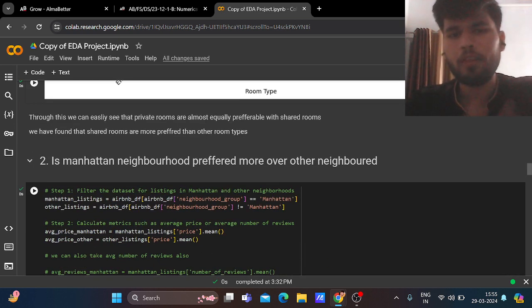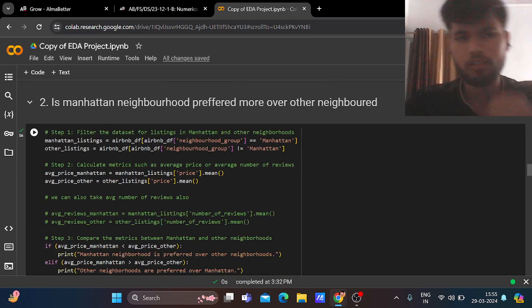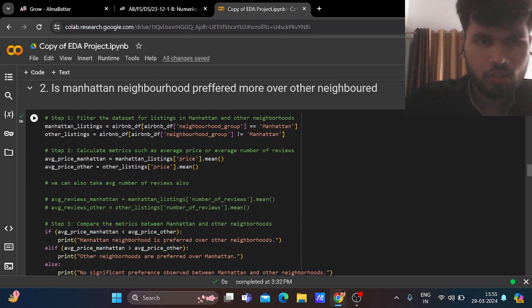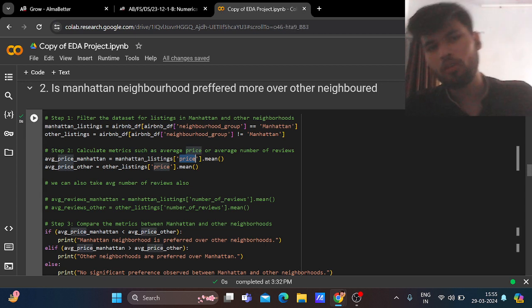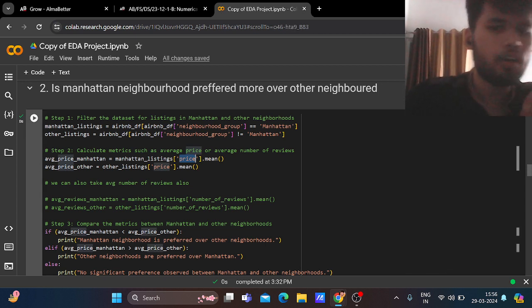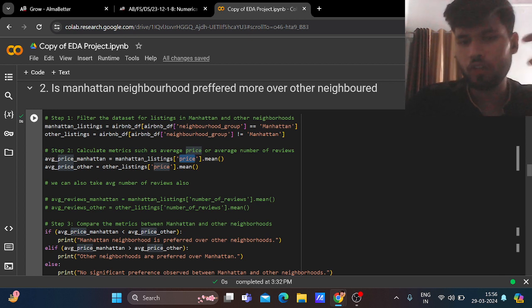Now, is Manhattan neighborhood preferred more over other neighborhoods? This is also important. So, for this, we are grouping with price. If the average price of Manhattan is more than other neighborhoods, then it is not preferable. So this is the code.